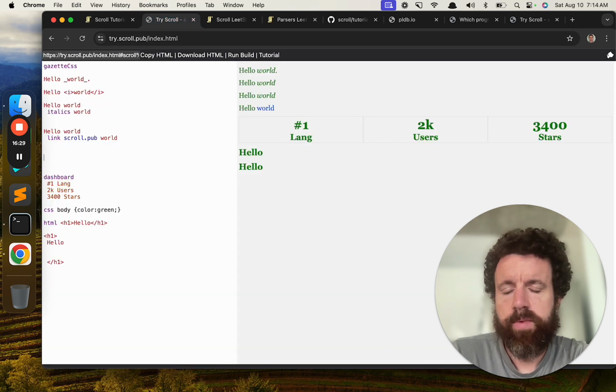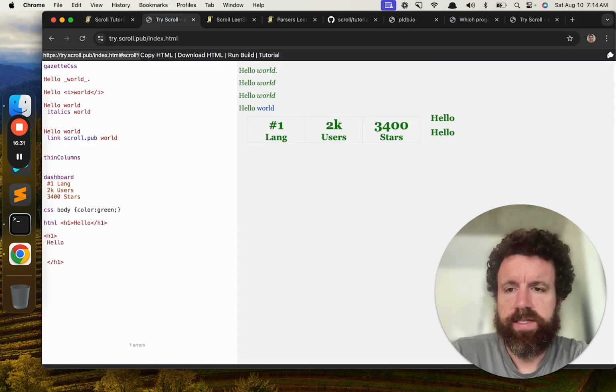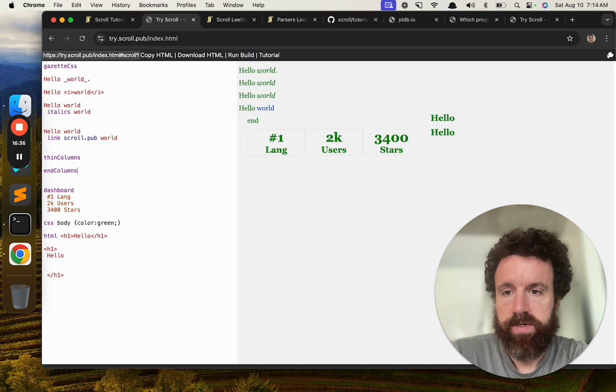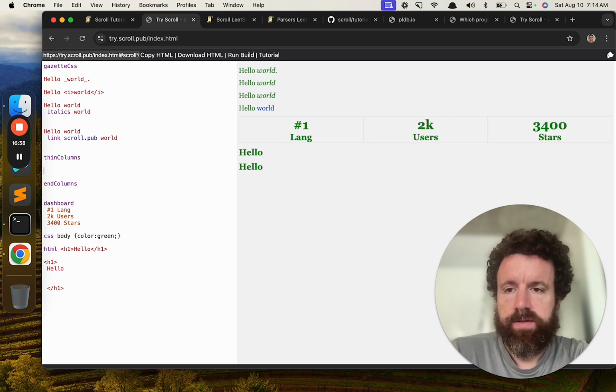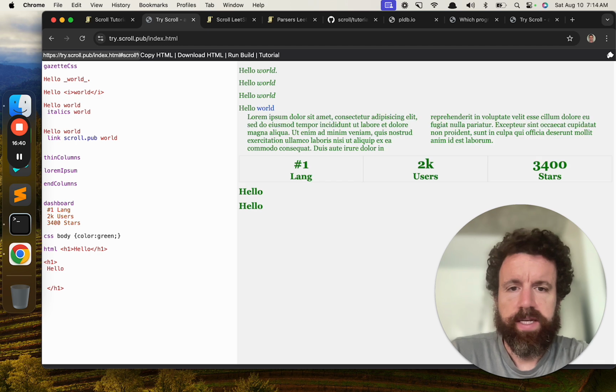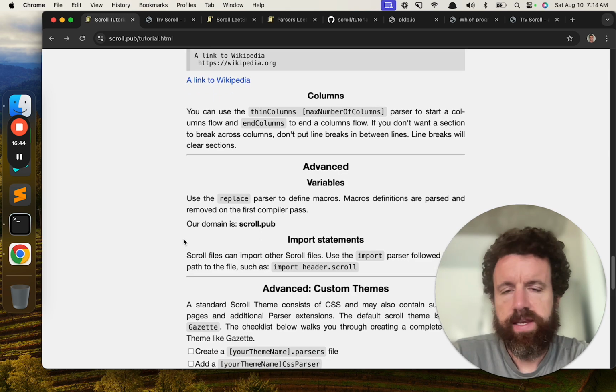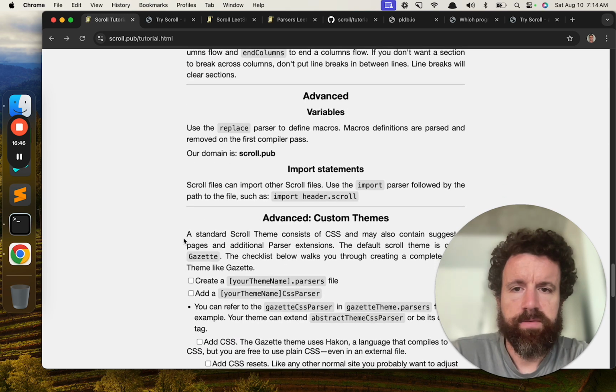Columns is just a common word. If you want to put things into columns, we could do, say, thin columns. And there's a lorem ipsum. You can get some dummy text, and you can see how that can make columns there. So that's got thin columns, medium columns, wide columns.